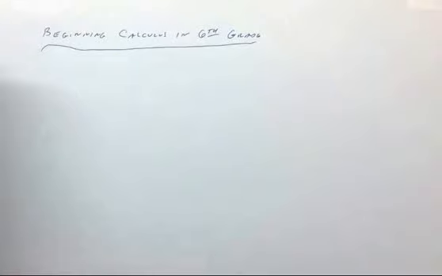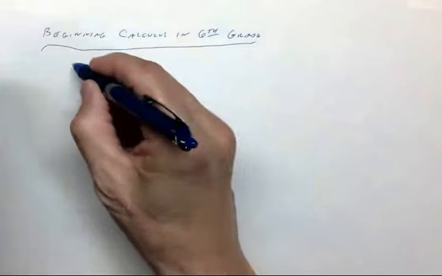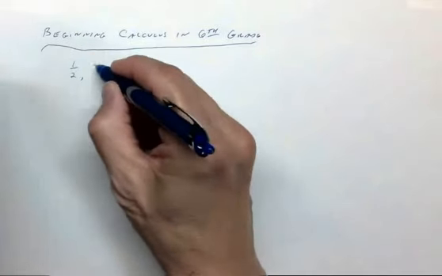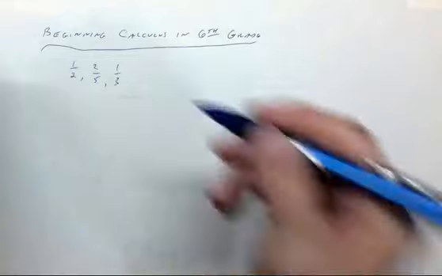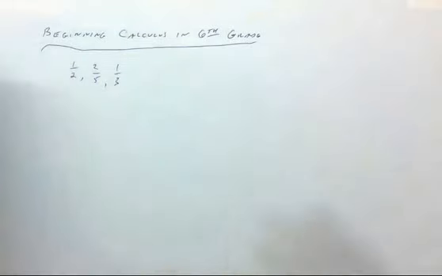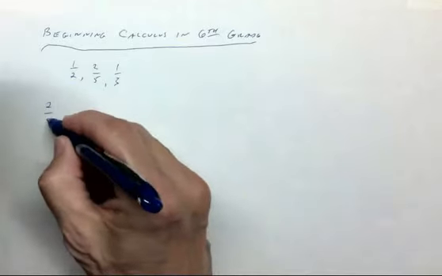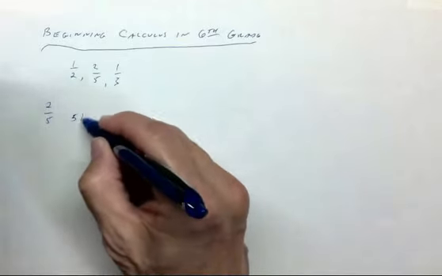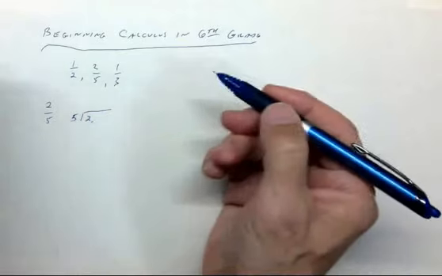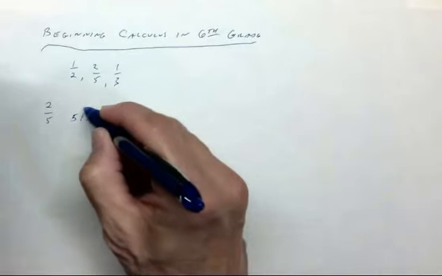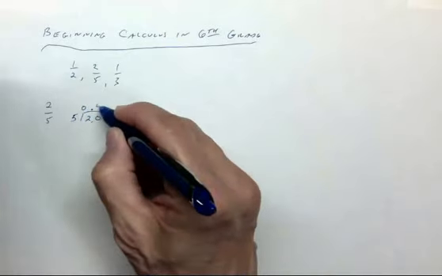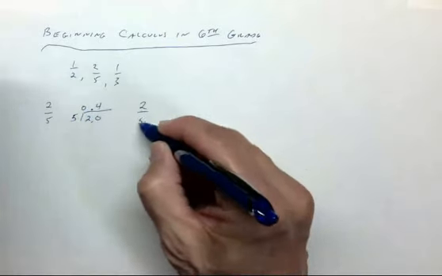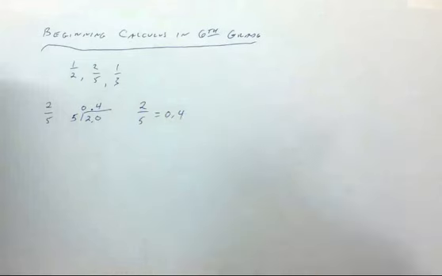Okay. So in 5th grade, we learn about fractions. 1/2, 2/5, 1/3, etc. That's 5th grade. In 6th grade, or at least this was the grade that I learned this, I learned about decimals, and how to convert a fraction to a decimal. So if we have 2/5, we say 5 divided into 2. Doesn't go. We add a 0 here, a decimal point. 5 goes into 24 times, and so we get 2/5 equals the decimal 0.4.